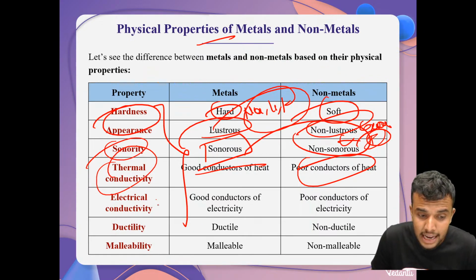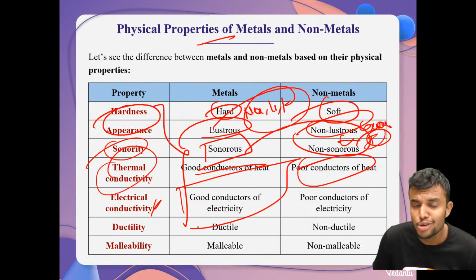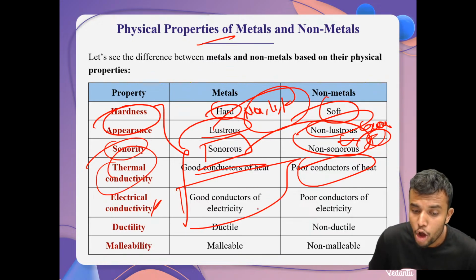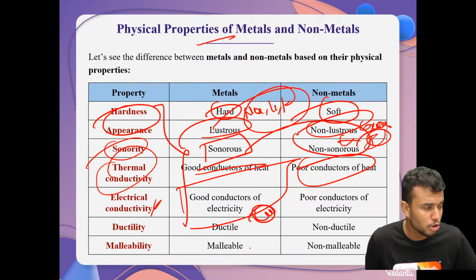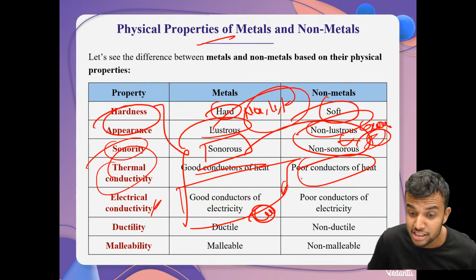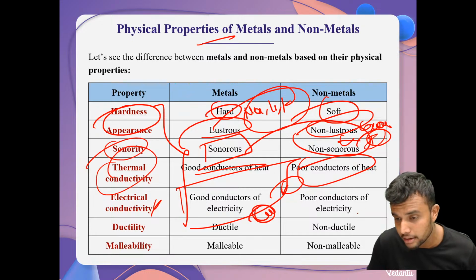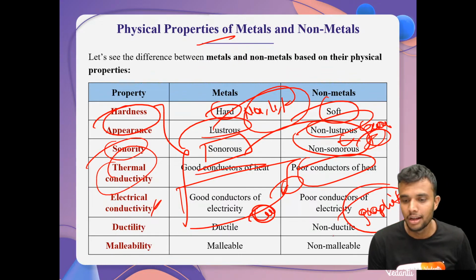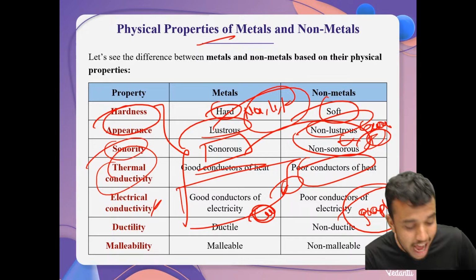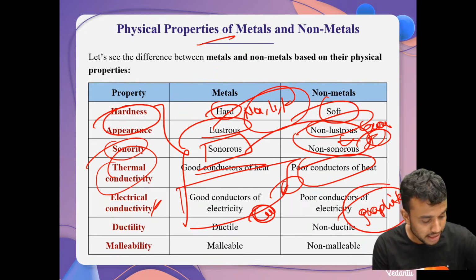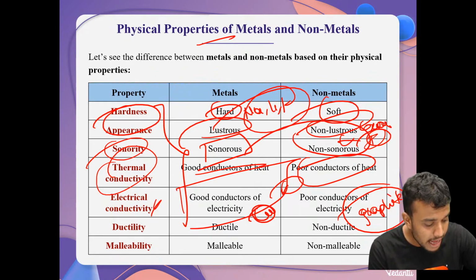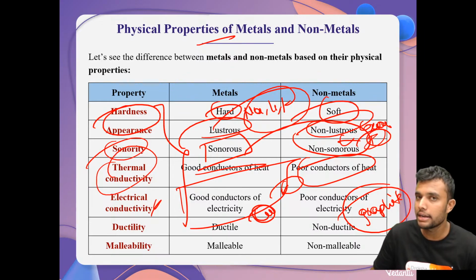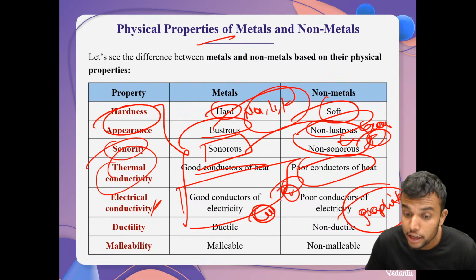Then, electrical conductivity. We know metals are always good conductors of electricity, for example copper metal and some other examples. Non-metals are poor conductors of electricity, except graphite. Why, sir? You are confusing. I am not confusing, students, I am checking your IQ. Graphite is a non-metal which is a good conductor of electricity.